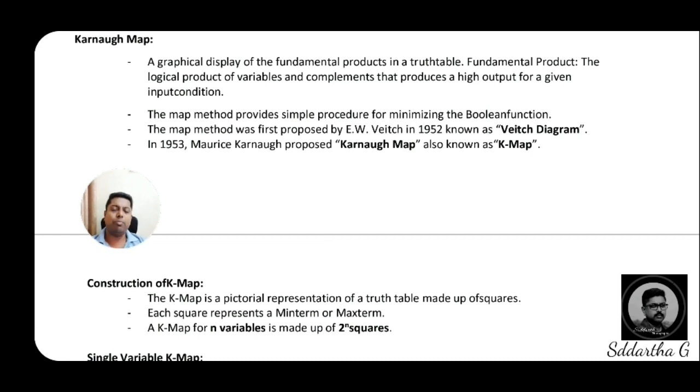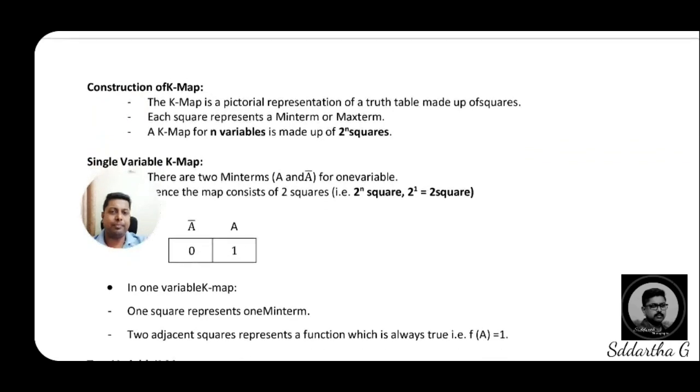Usually one question you will get in your mind: why do we have to use the K-map? Very simple answer. K-map is used to solve the problem. K-map is used to simplify the problem. K-map is used to reduce the given Boolean expression. So this is what K-map is. Now let us start how to construct the K-map.